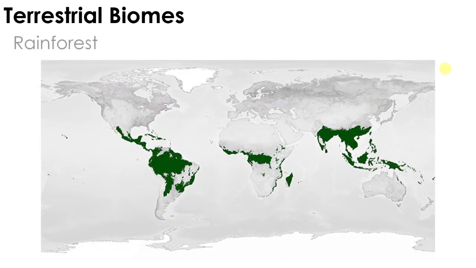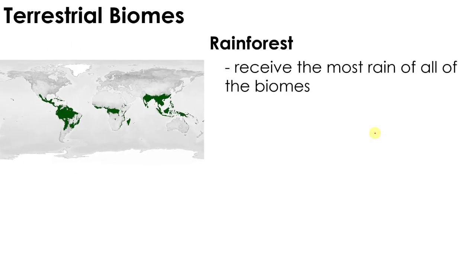Let's discuss the rainforest. The rainforest is the closest to the equator. It receives the most rain of all the biomes. Again, it's because of its location, because it's near the equator and of course, at the equator, the sunlight is direct. So again, when the sunlight is direct, there is more heat.